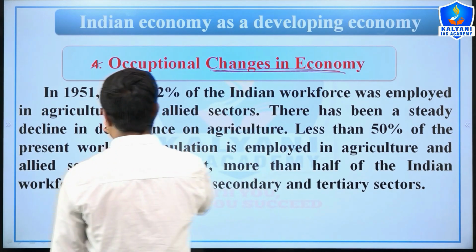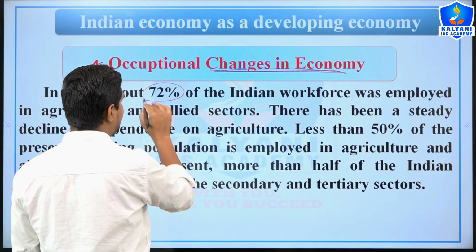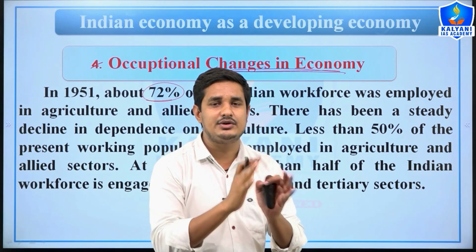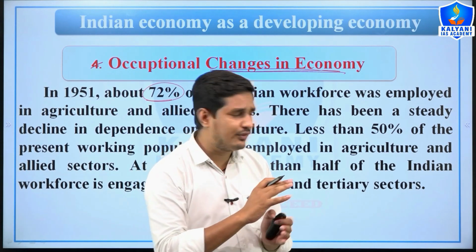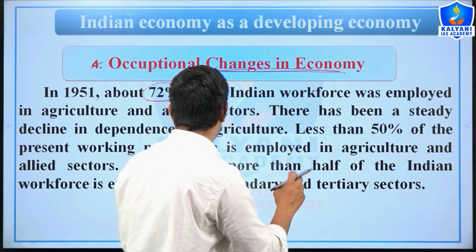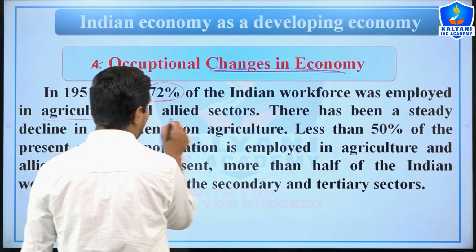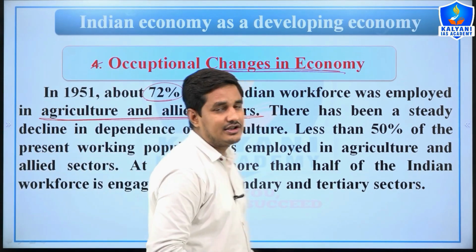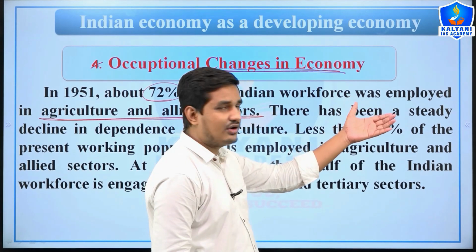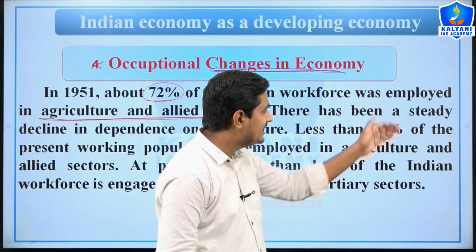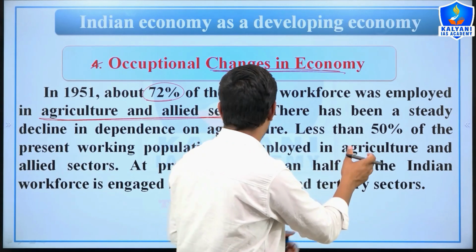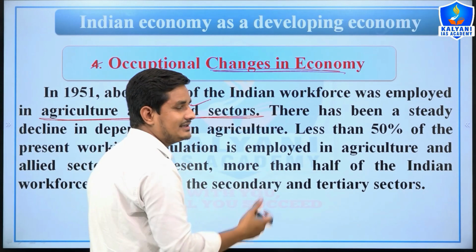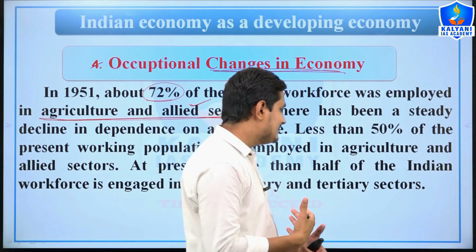Now the fourth change is the occupational change in an economy, right. In 1951, 72% of the Indian workforce was engaged in agriculture and allied activities, right. But after independence the portion of the population in agriculture and allied activities has been decreasing, and improving in the service and industrial sectors.